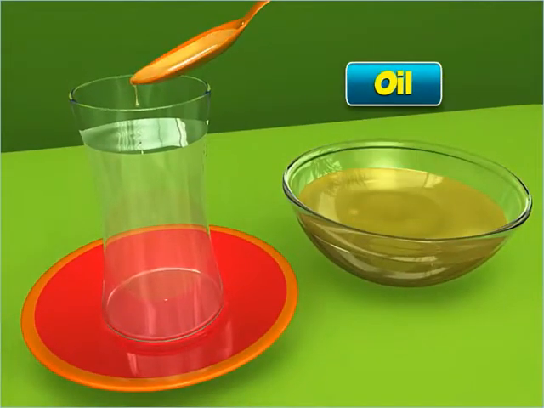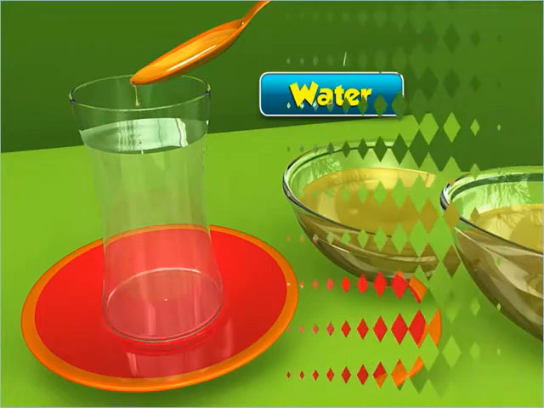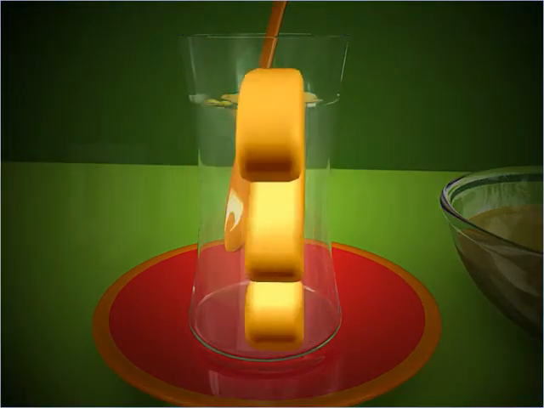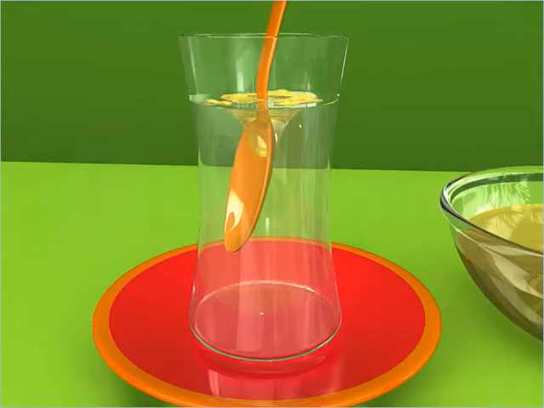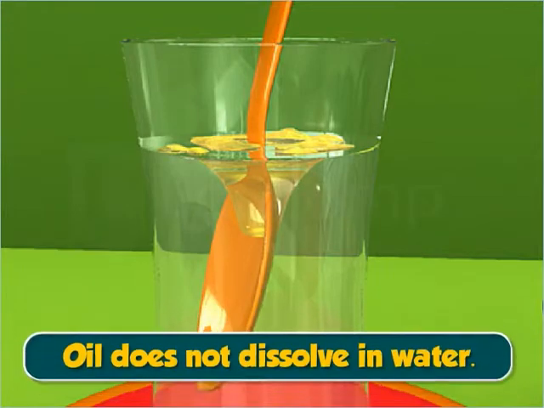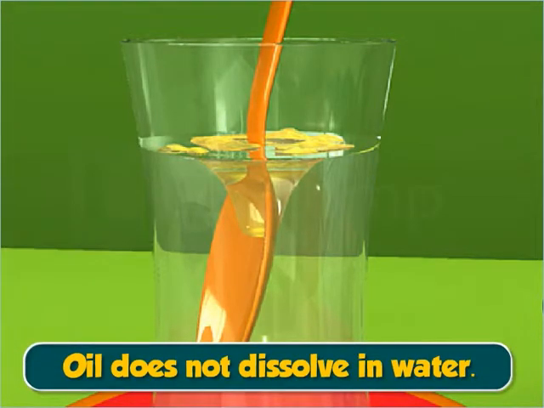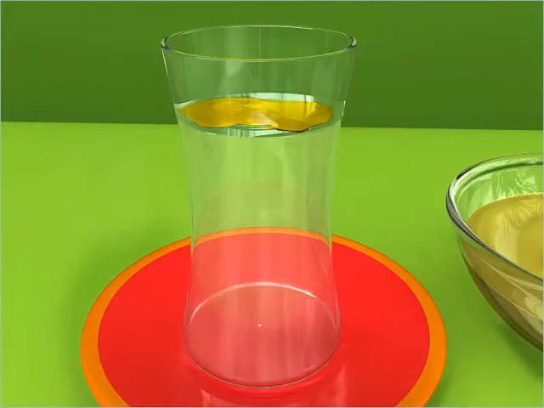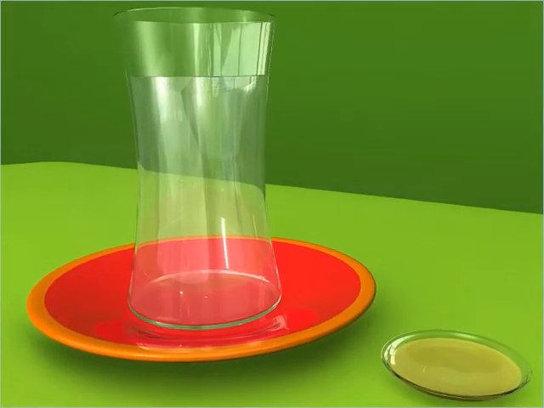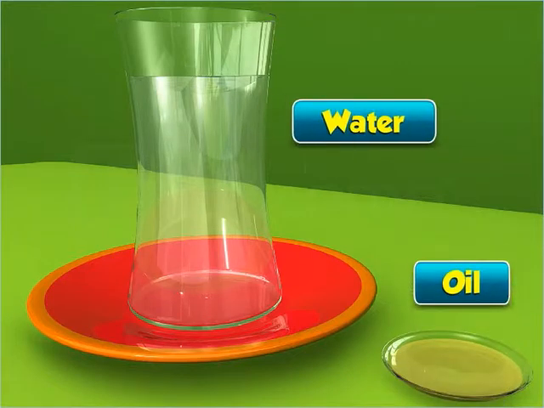Add some oil to a glass of water. Try to mix the two. Does oil mix with water? No. Oil drops float on water. This indicates that oil does not dissolve in water. If you allow the water mixed with oil to stand for a while, you will see a distinct layer of oil formed on the water surface. You can remove this layer of oil. Thus, oil can be separated from water.